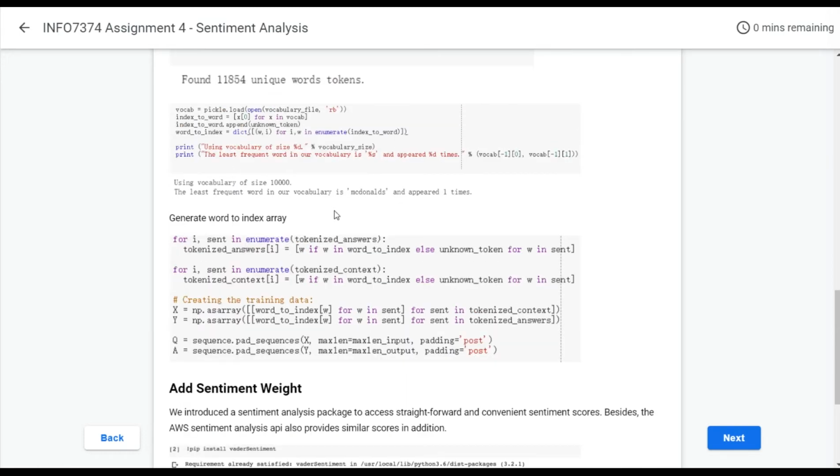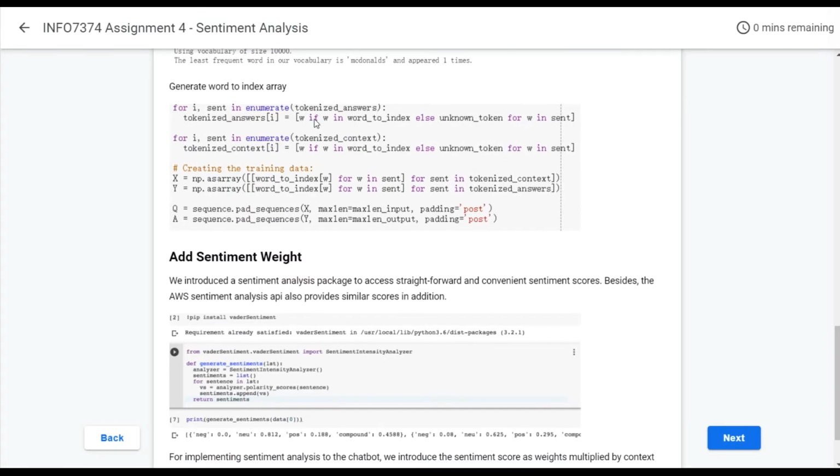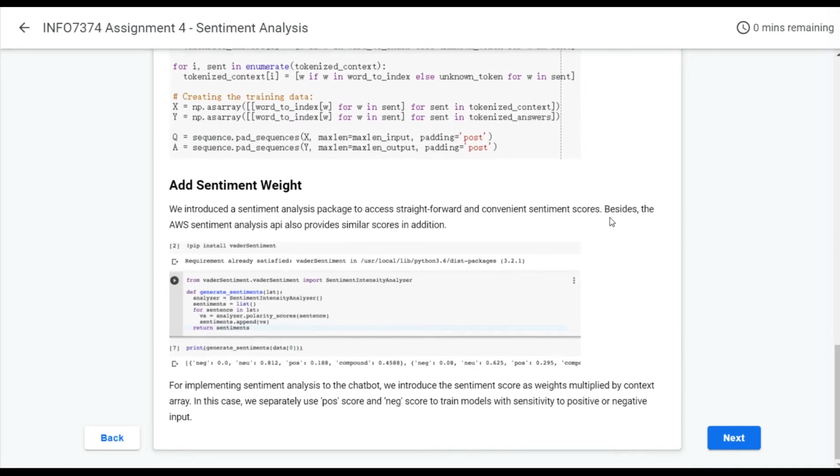After building the vocabulary dictionary, we can generate the word-to-index array. So our training data was created.